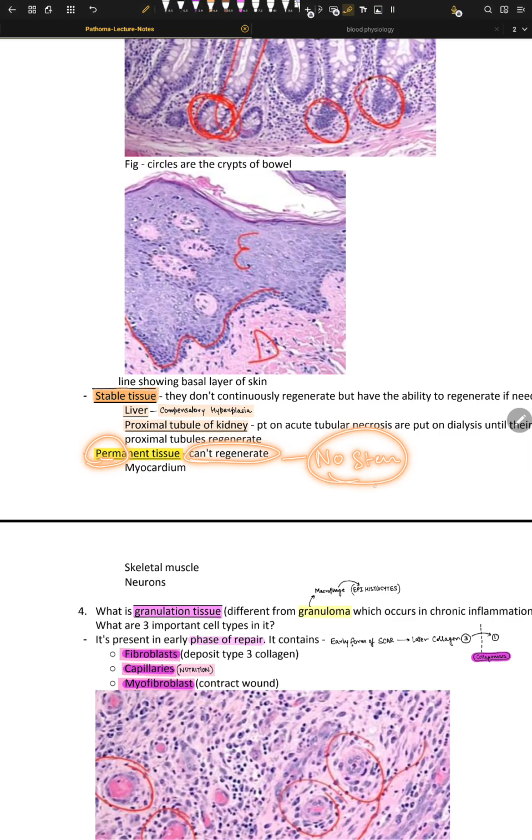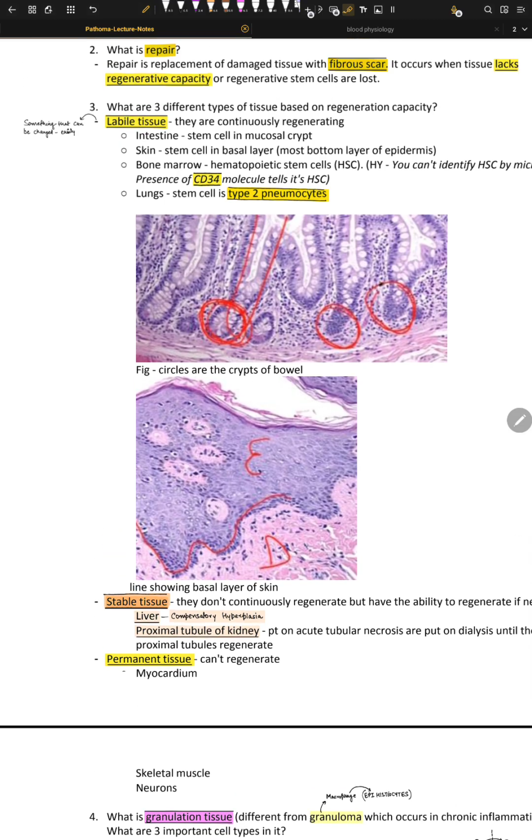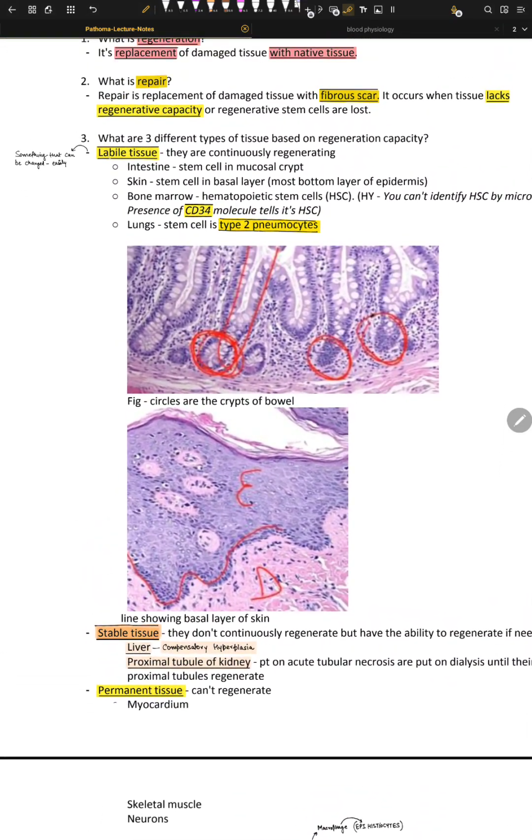If they do not have stem cells, then 100% they will have some sort of fibrous scar. Myocardium, skeletal muscles, and neurons: once they are messed up, you will not have any stem cell regeneration because they lack stem cells. Cool. The other type is called labile.